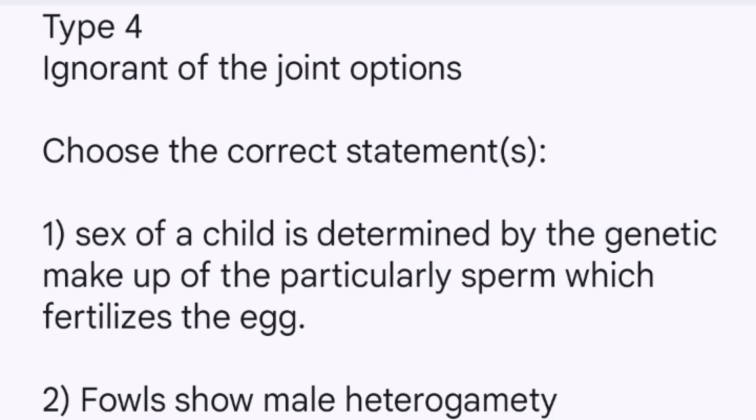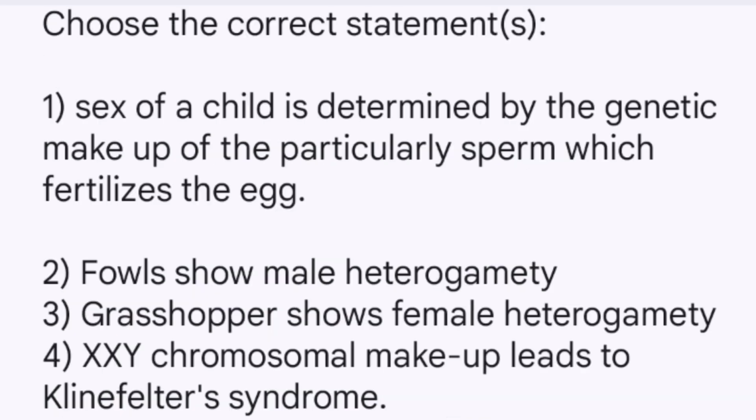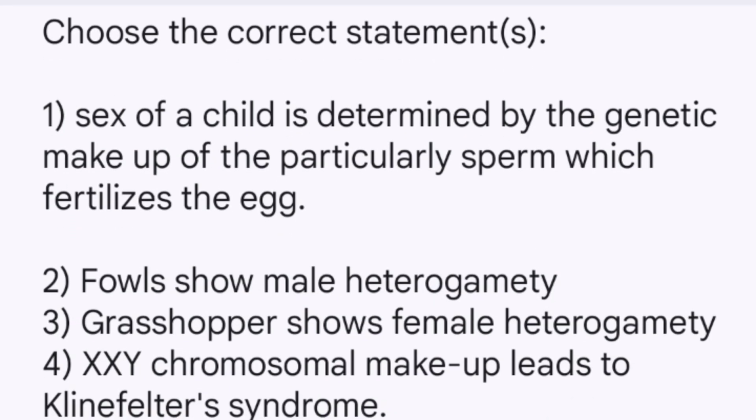Coming to type 4, ignorant of the joint options. In a hurry, a student may skip looking for options and directly ticks what is not actually an option but is a statement. The question given is choose the correct statement or statements. Sex of a child is determined by the genetic makeup of the particular sperm which fertilizes the egg, which is the correct statement. After giving multiple mock tests, what a student may find as a strategy is looking for the most appropriate option, not wasting time reading the other option.